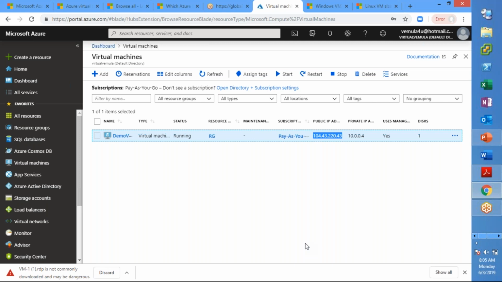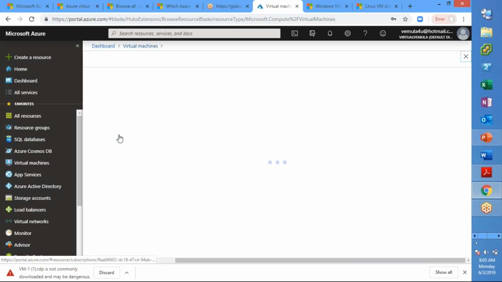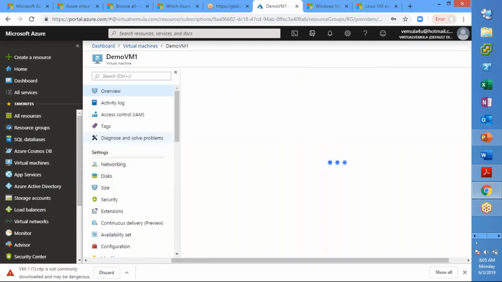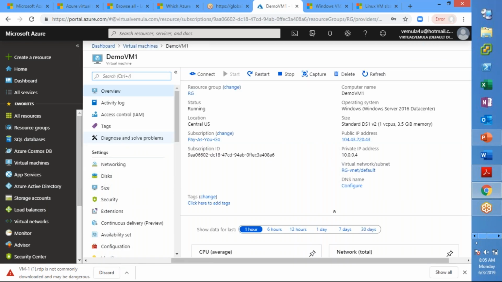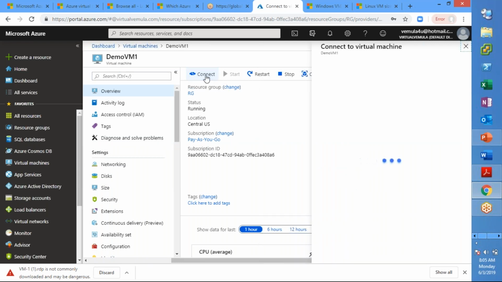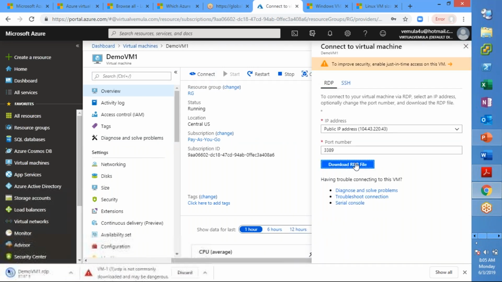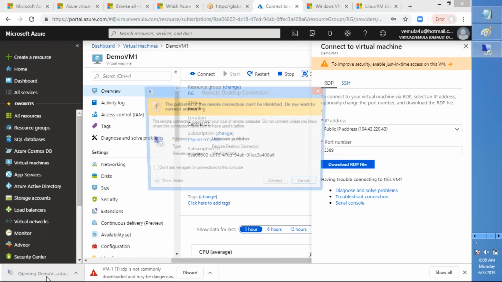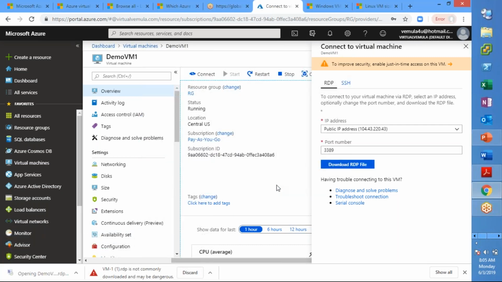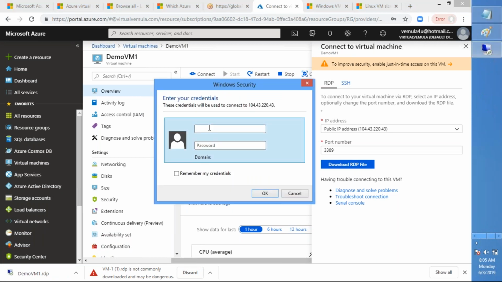Okay. Now let us quickly try to access and see a couple of things within the virtual machine, and then we'll catch up on the extension of this tomorrow because we are short of time today. So let us quickly connect to this particular machine. There are a few important things that we should know when we log into this. Use the username and password that you gave during the creation.